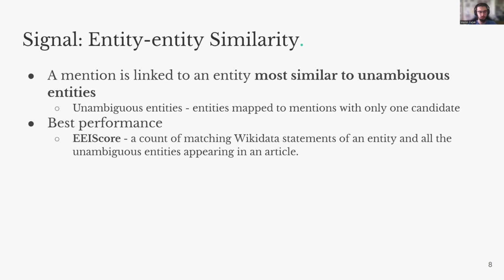We link a mention to an entity most similar to unambiguous entities mentioned in the same article. Unambiguous entities are the entities mapped to mentions with only one candidate. The best performance is obtained with entity-entity I-score, which is simply a count of matching Wikidata statements of an entity and all the unambiguous entities that appear in that article.